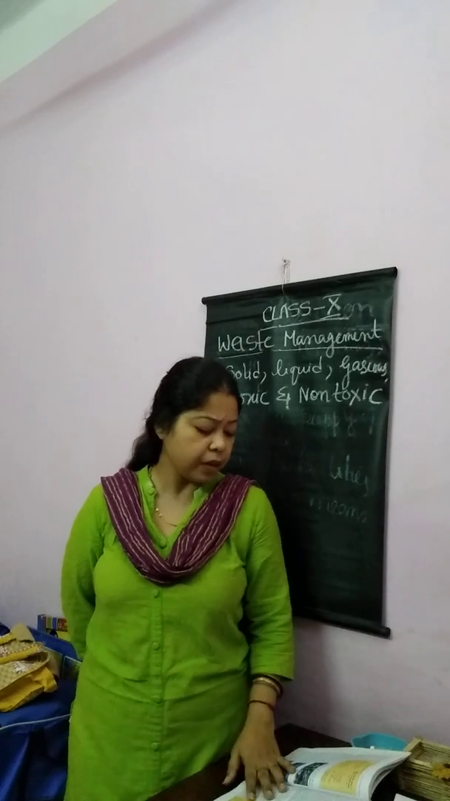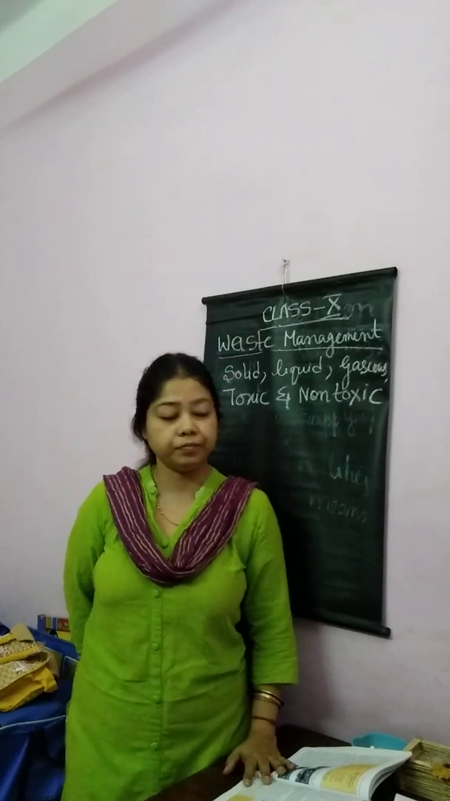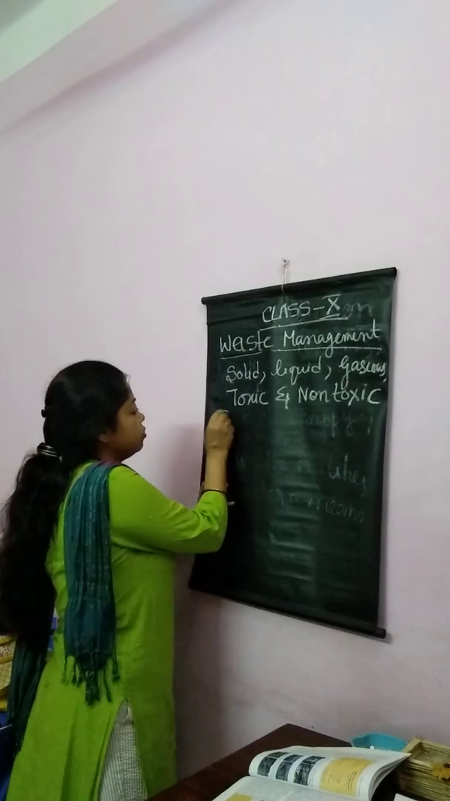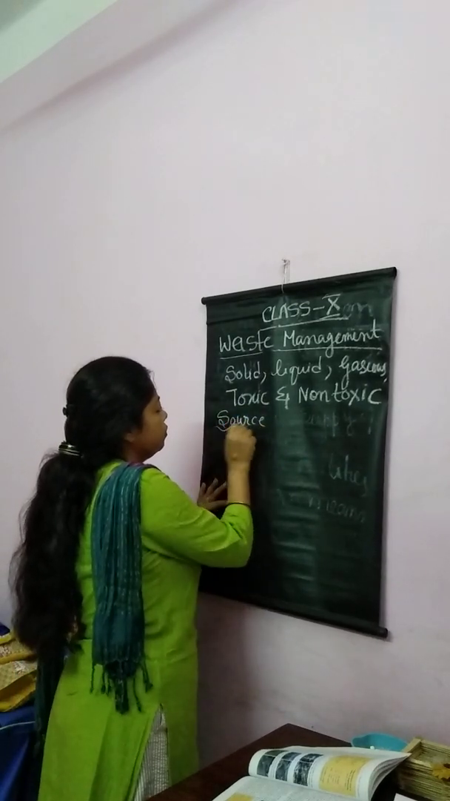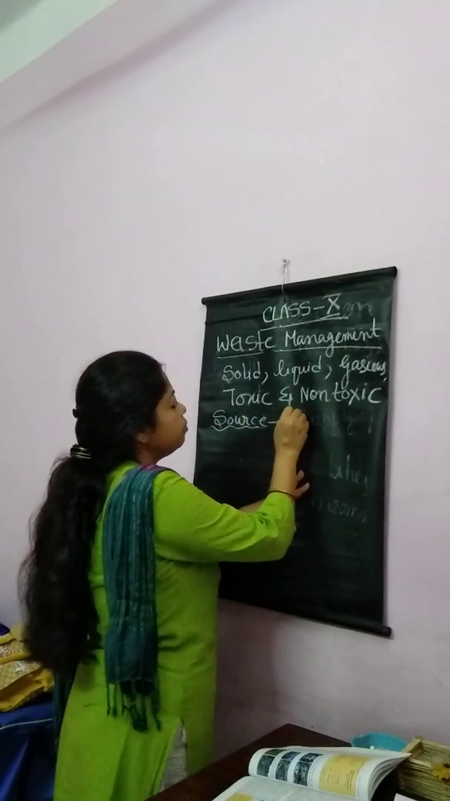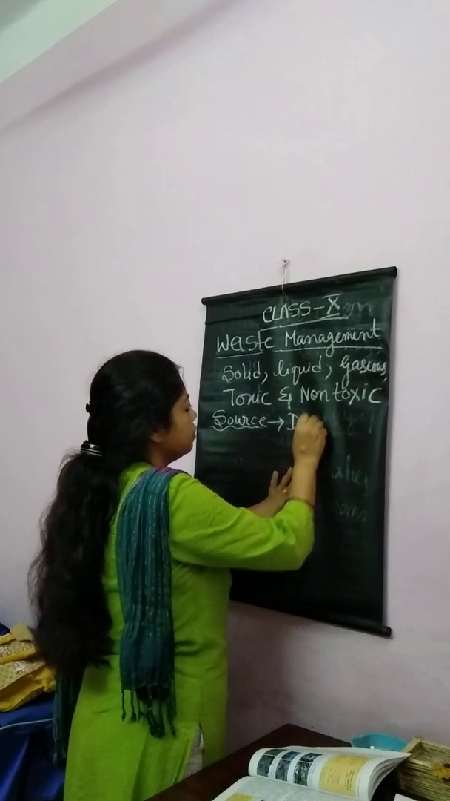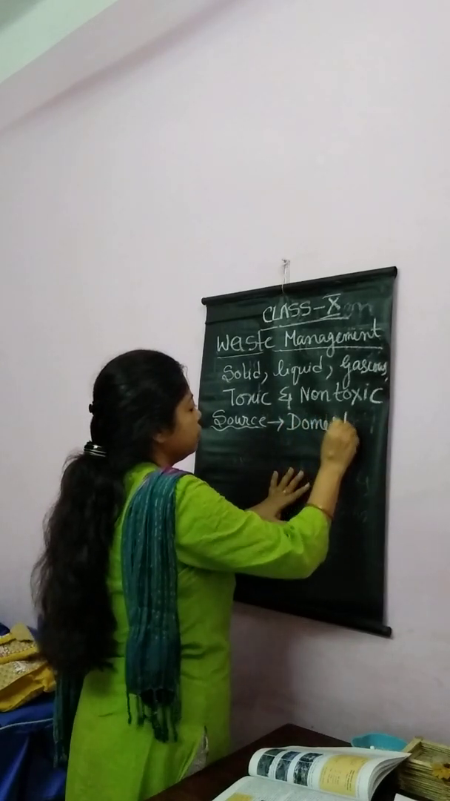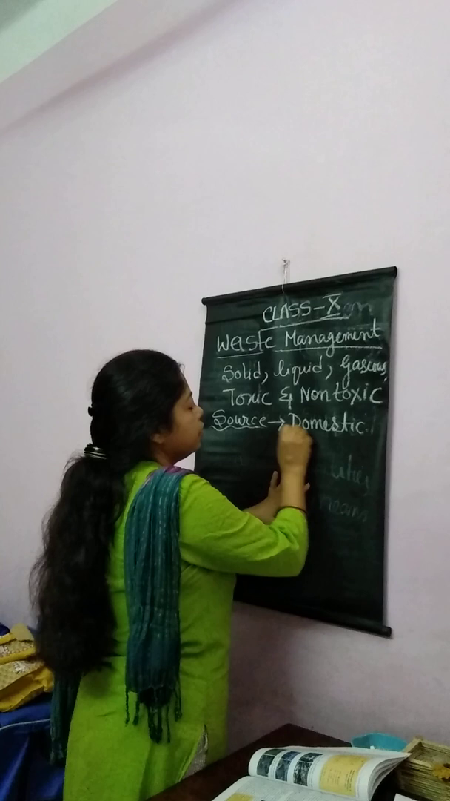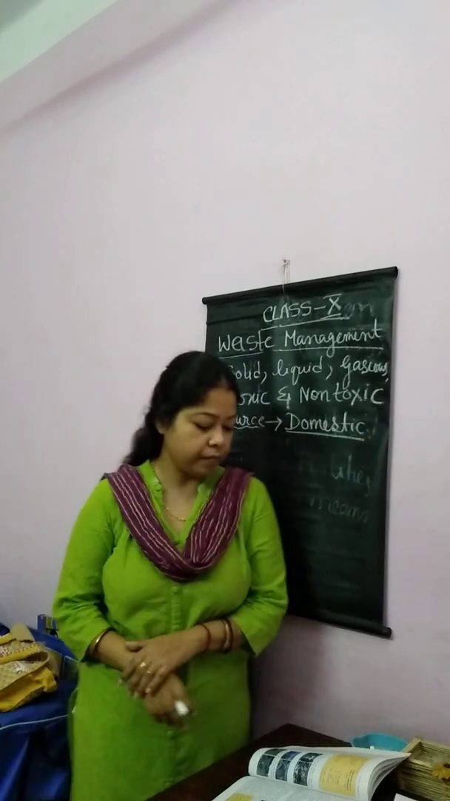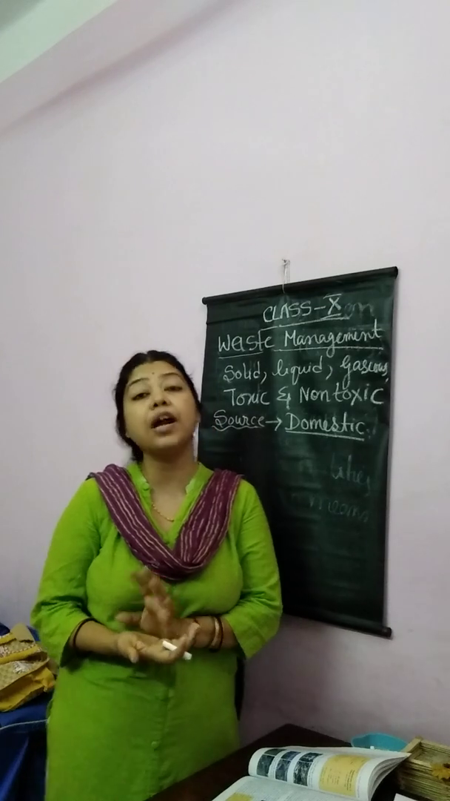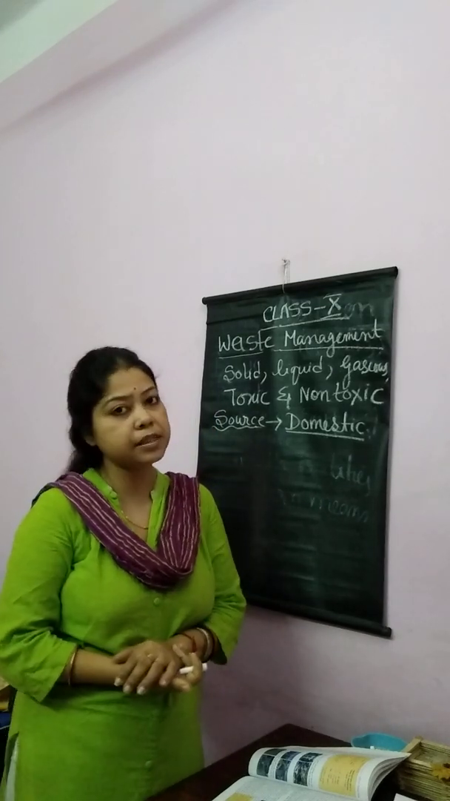First source is the domestic waste, on the basis of source. First is domestic. What is domestic waste? The waste that is discarded from residential houses, from our household. These are called domestic waste.